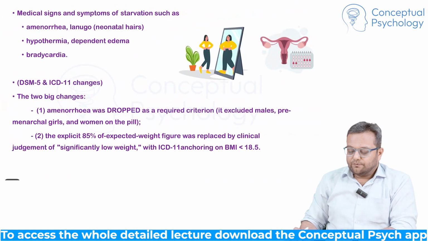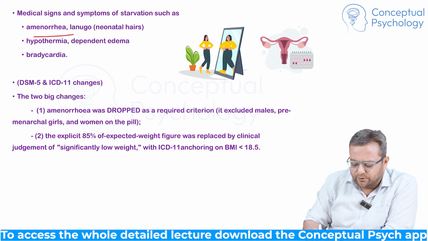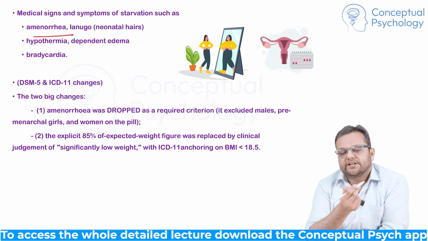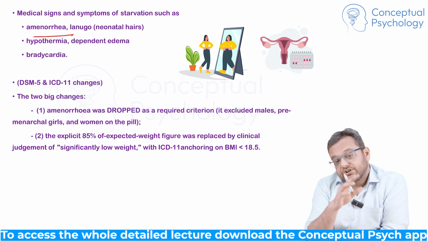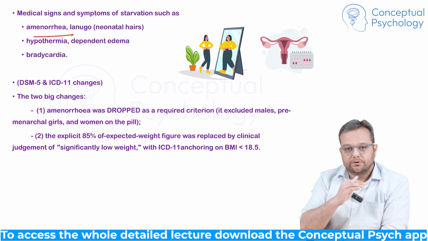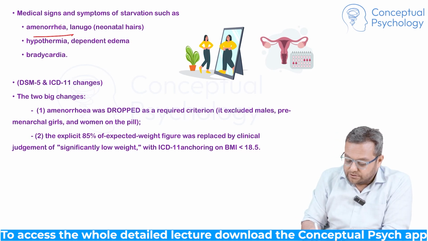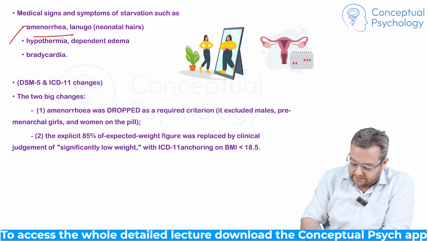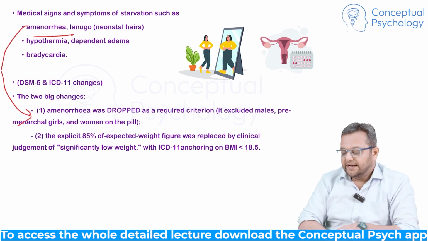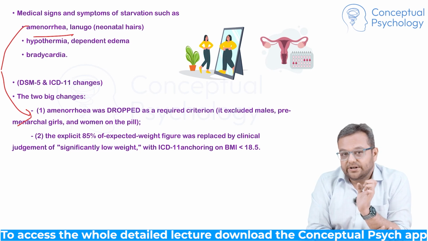What happens is, there are medical signs because of starvation, like there will be amenorrhea. Why does this happen? Because when there is significant starvation, there is a depression of the gonadal axis, and because the gonadal axis is depressed, the hormones will have dysfunctional secretion, and that leads to amenorrhea. You have to remember this, because previously amenorrhea used to be a criteria for anorexia nervosa.